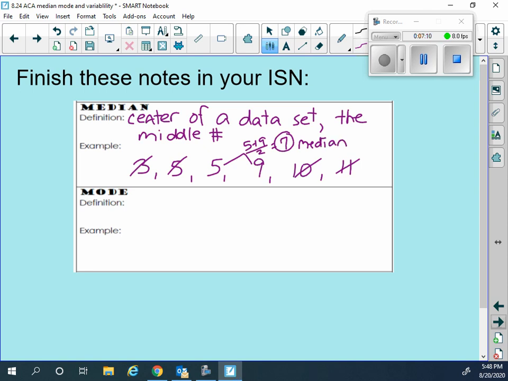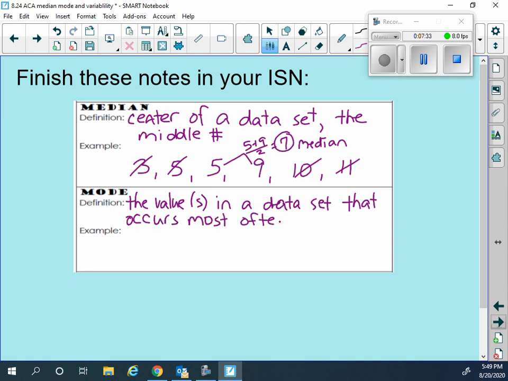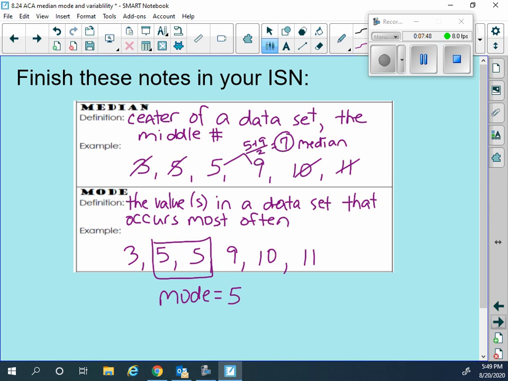Okay? The mode is the value or values in a data set that occurs the most often. Okay, so again, in this example, 3, 5, 5, 9, 10, 11, we have one number that occurred twice. That is the mode. The mode is 5. Okay?